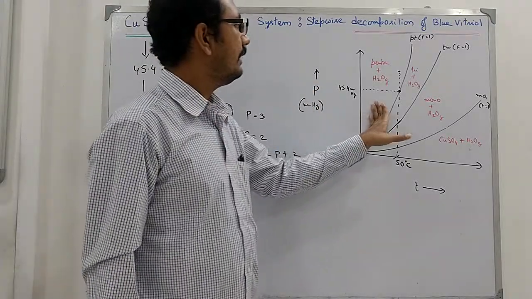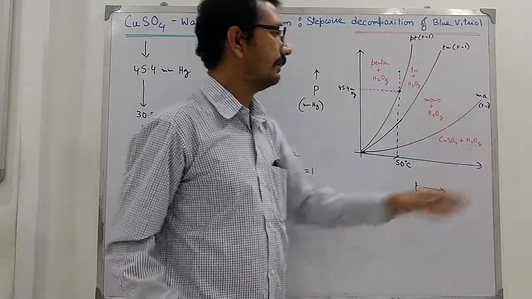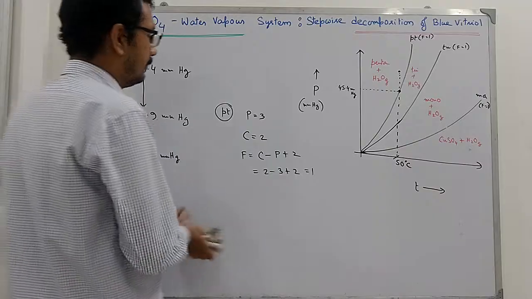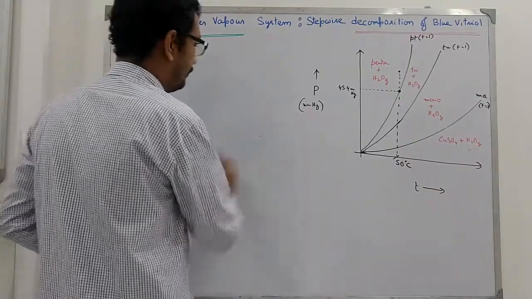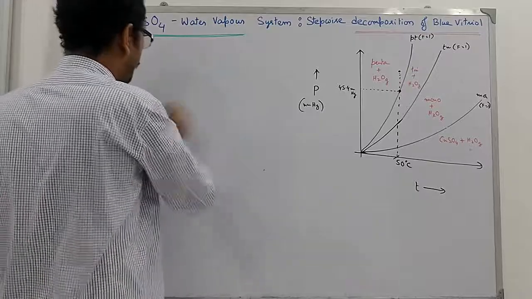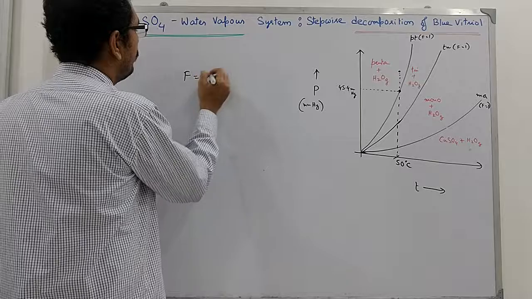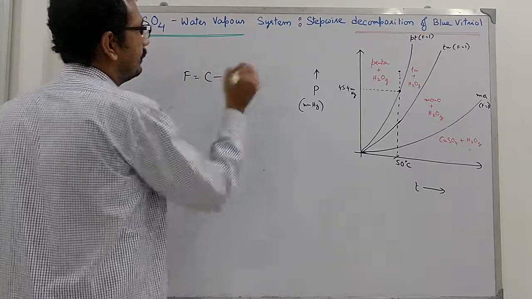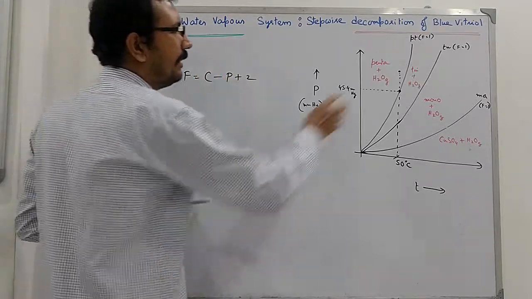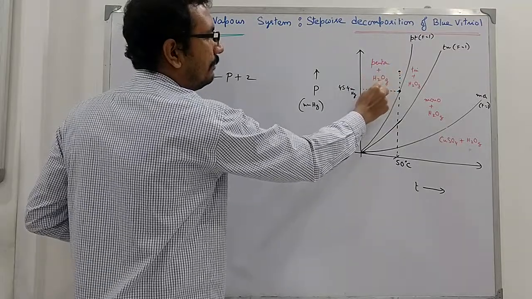Now what about in this region, or this region, or this region? All are almost the same with respect to the degrees of freedom. Here you have only two phases: one solid and one vapor.